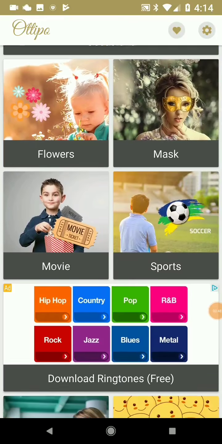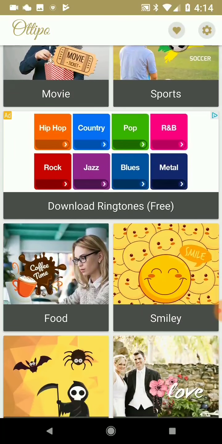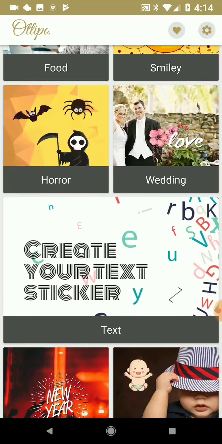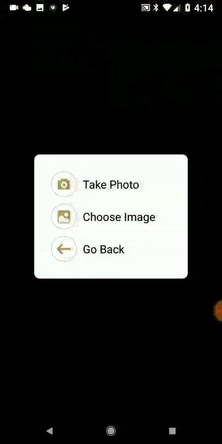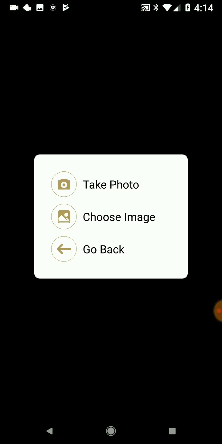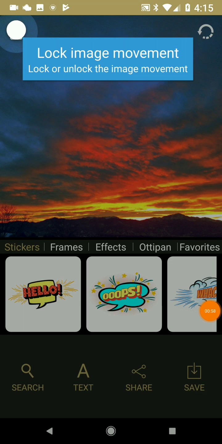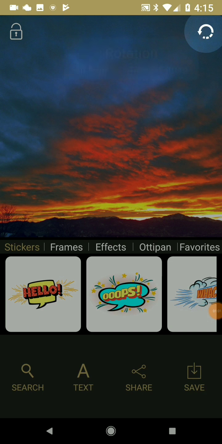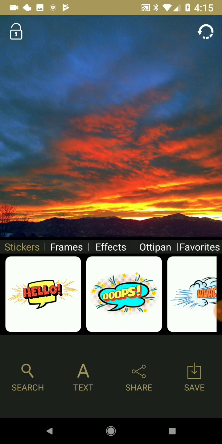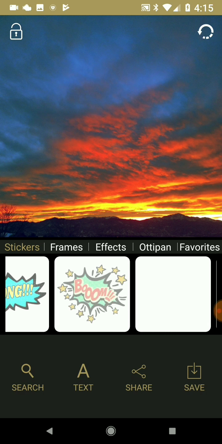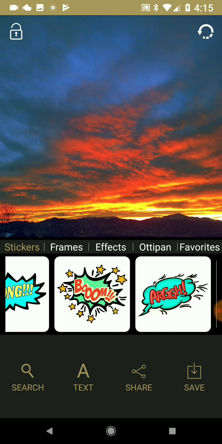We've got occasions, flowers, masks, movie, sports. This looks like mainly a sticker app. Let's see what they got for text. I thought it was just in text mode.